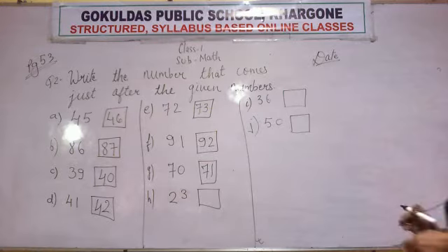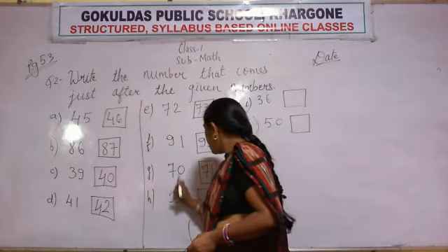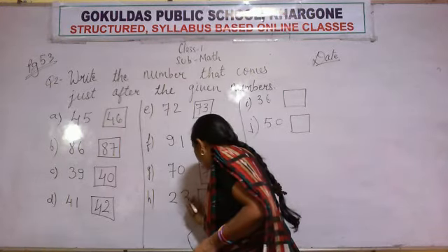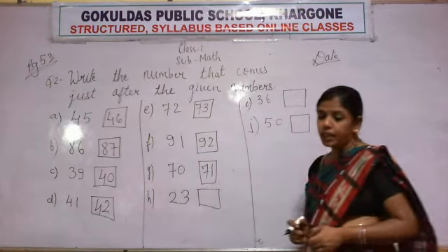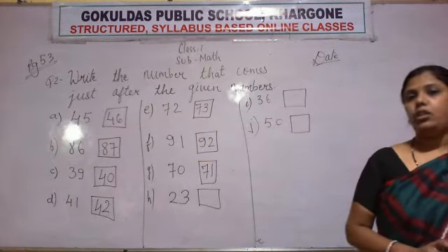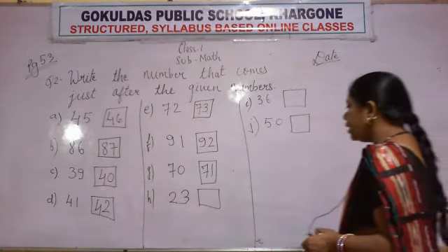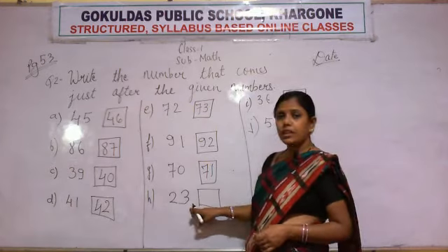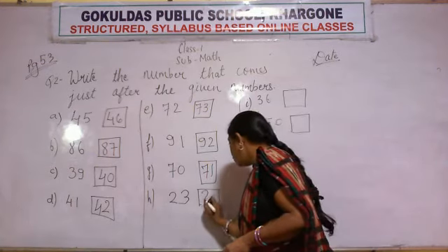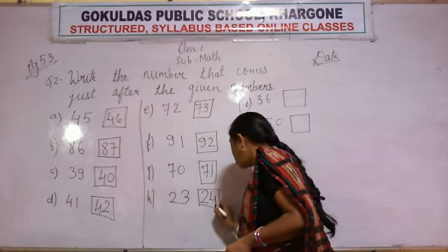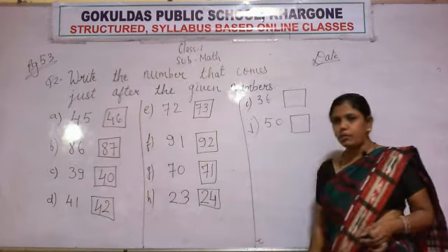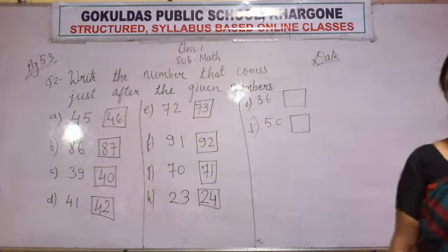Now what is the next number? 23. Now the number that comes after 23 will be 24. Right? Write 24 inside the box.